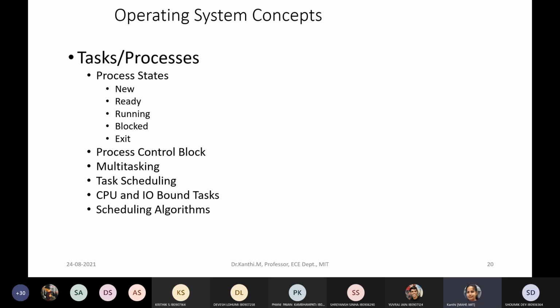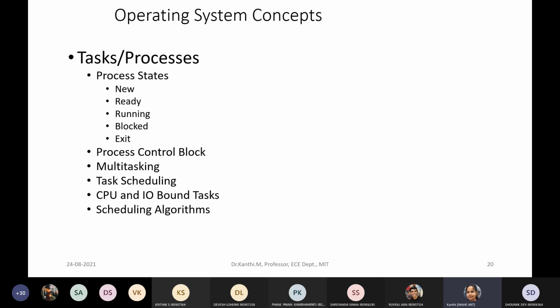But when I am talking about an operating system, there is concurrency involved. That is parallelism. So the main role of the operating system is switching between the different processes, multi-process. So we need to understand multitasking or multiprocessing.